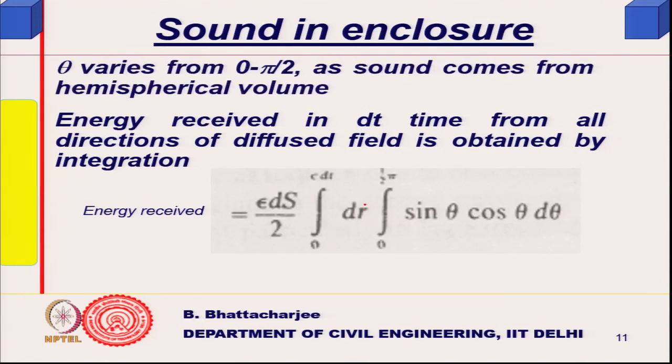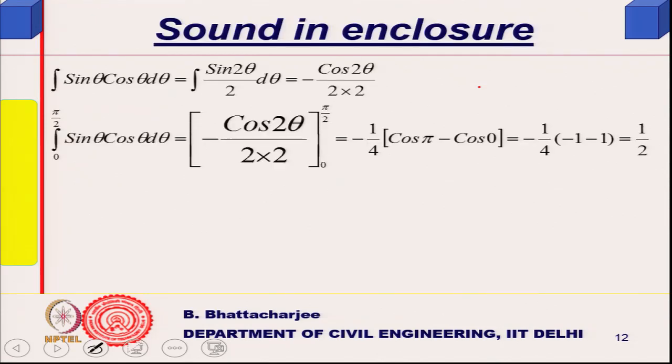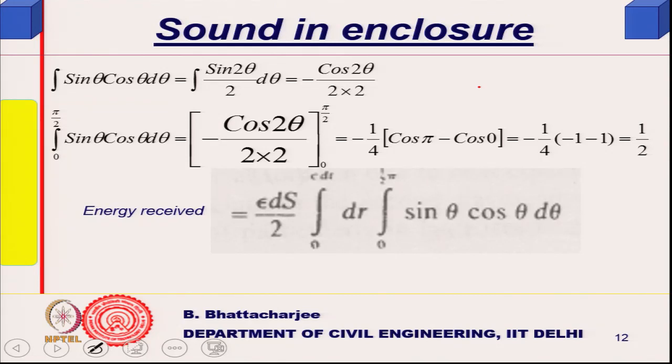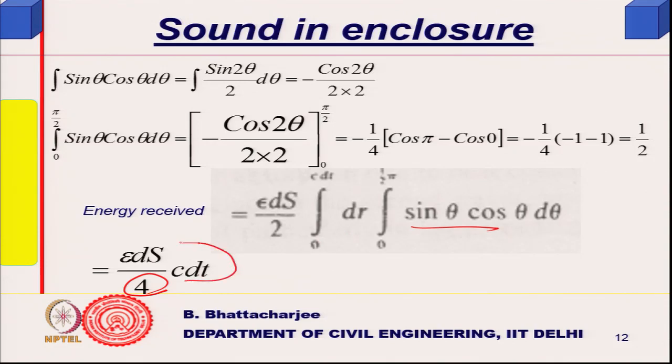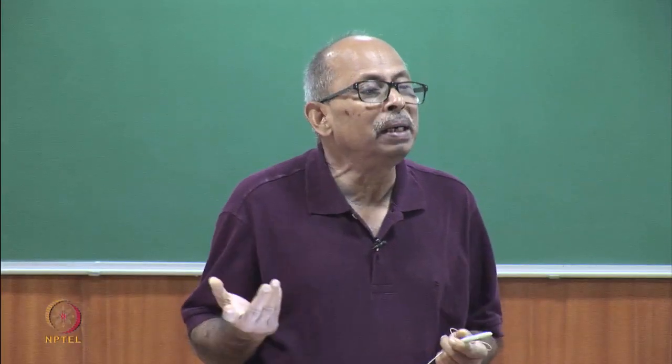So, energy received will be given as, so theta varies from 0 to pi by 2 as sound comes from hemispherical volume, and after integration, it is shown here again full, and this is equals to half. So, energy density will be given by this, and this will be written as epsilon ds remains, there is a half coming from there. So, it becomes 4, and this is c dt, energy received in dt time.